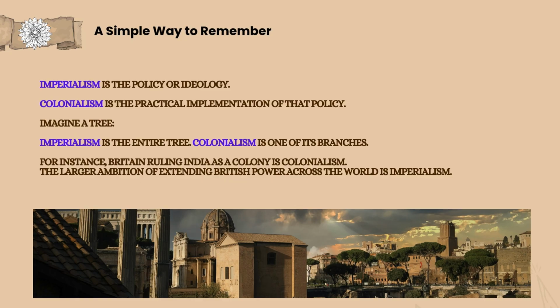Imagine a tree. Imperialism is the entire tree. Colonialism is one of its branches. For instance, Britain ruling India as a colony is colonialism. The larger ambition of extending British power across the world is imperialism.